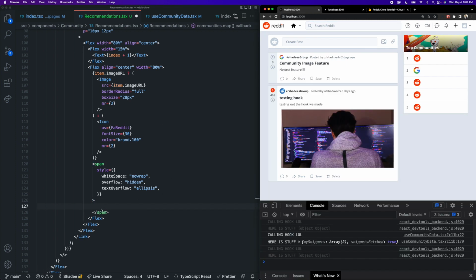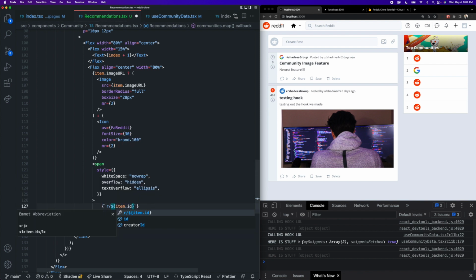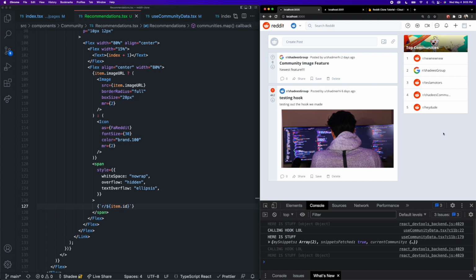Let's go back to our app here, and inside of here, all we need to do is display the text that is going to be r/ then item.id, which is the community name. So if I save this now, we can see those names show up here. And so yeah, you can see the triple ellipses here for this one with the longer name.